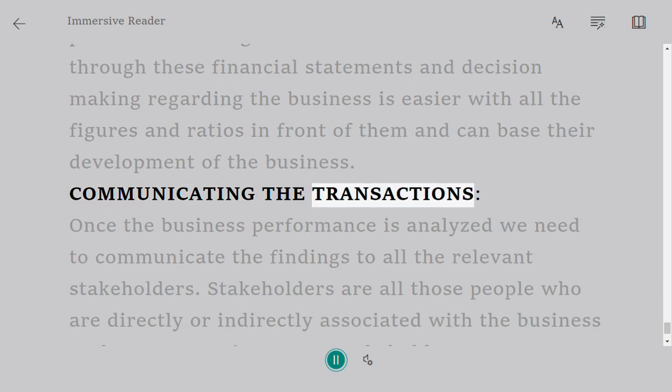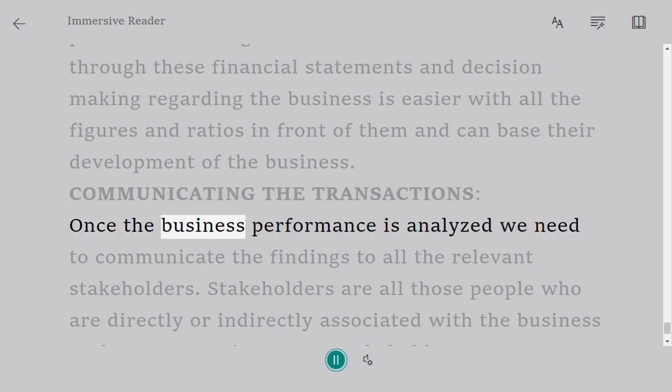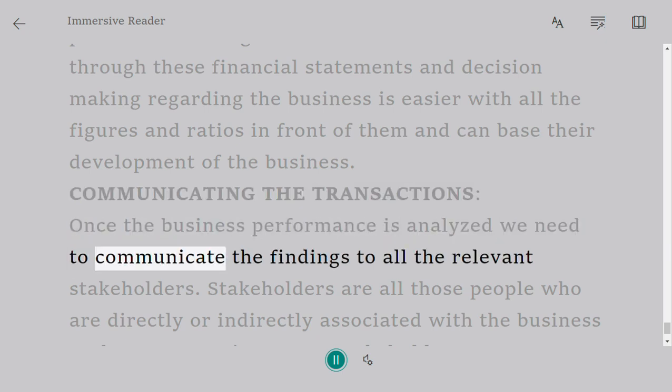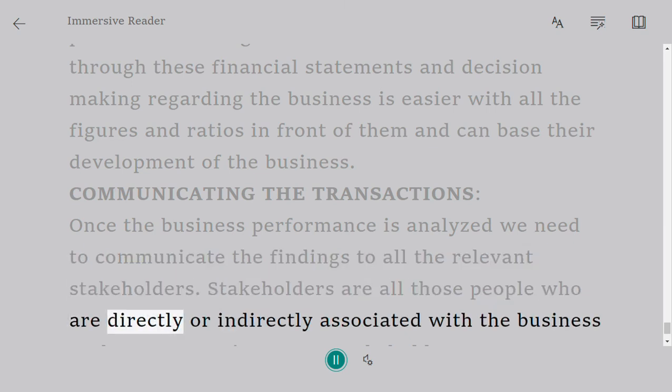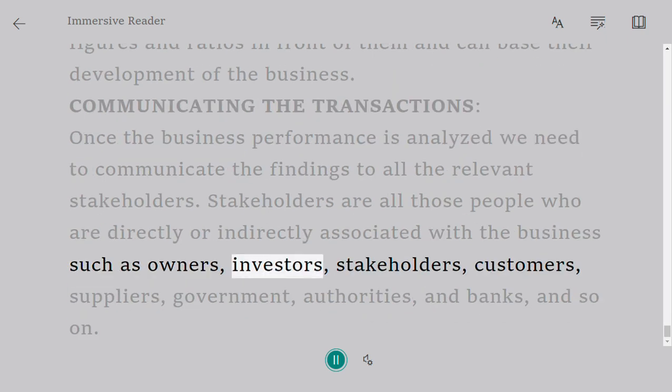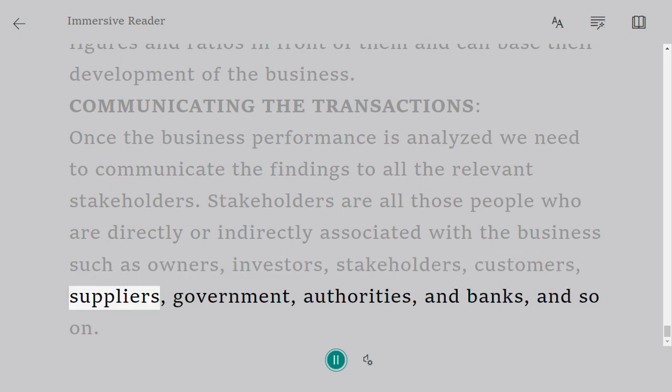Communicating the transactions. Once the business performance is analyzed, we need to communicate the findings to all the relevant stakeholders. Stakeholders are all those people who are directly or indirectly associated with the business, such as owners, investors, customers, suppliers, government authorities, banks, and so on.